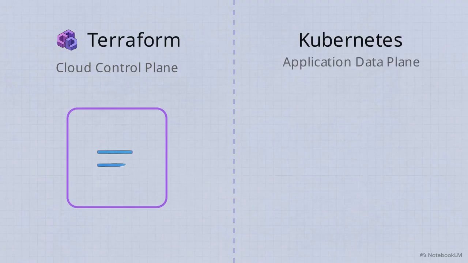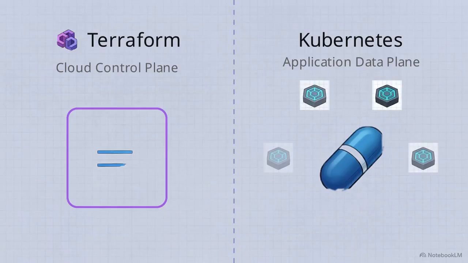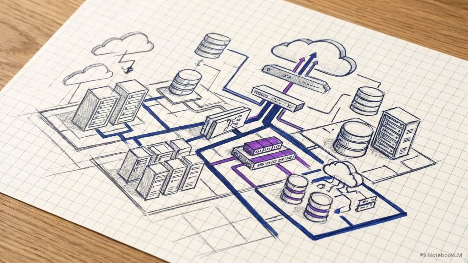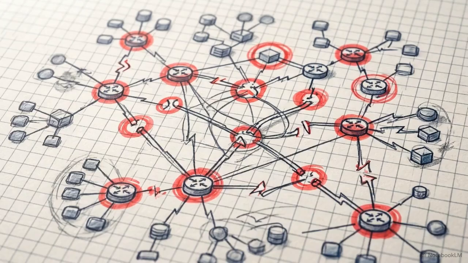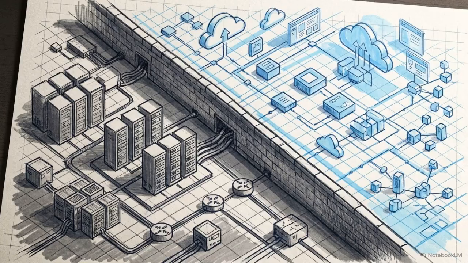On the right, the application data plane contains the transient, ephemeral workloads operating inside the cluster. These are the pods, routing rules, and background processors that do the actual computing. We're going to construct this architecture layer by layer to see exactly how these two distinct systems hand off responsibilities to enable zero downtime scaling. Conflating these two planes results in fragile systems. Enforcing a strict boundary between them is a prerequisite for multi-region resilience.